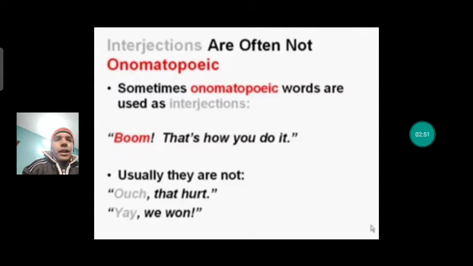Example, boom, that's how you do it. Usually they are not used that way. Ouch, that hurt, yeah, we won. So what we can understand from here is that some words used as expressions, interjections, can be used as onomatopoeic words, but not all.